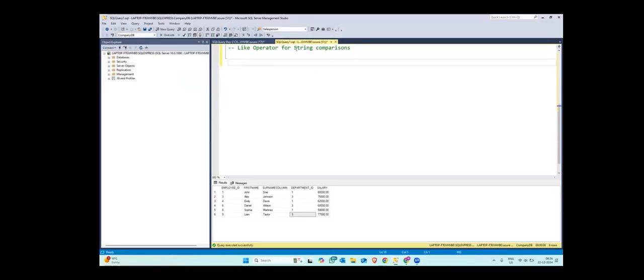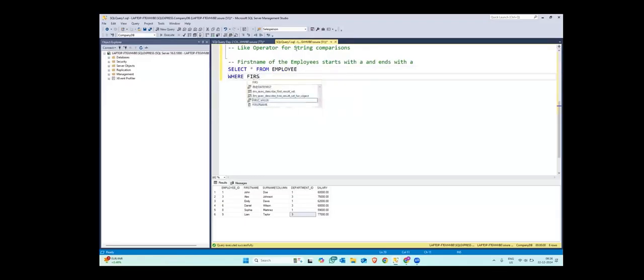Then our first question is, let us say I want to get the first name of the employees that start with A and end with A. I will write select star from employee where first name like.